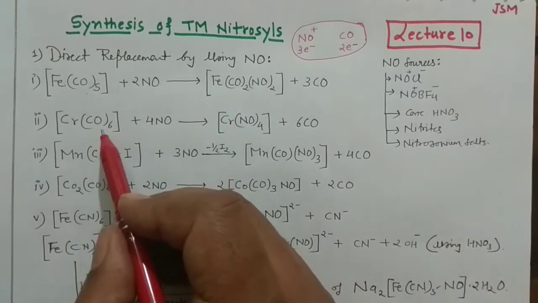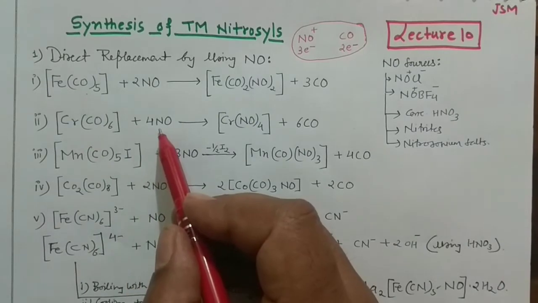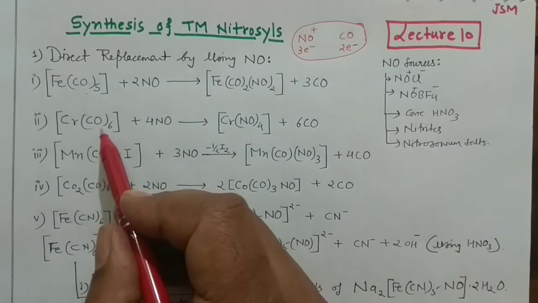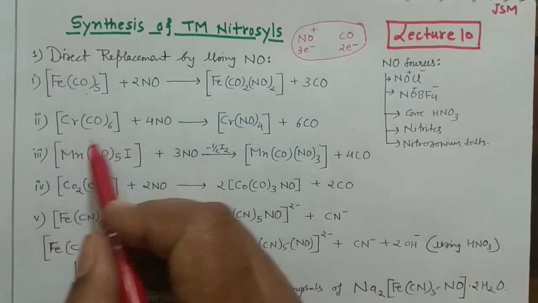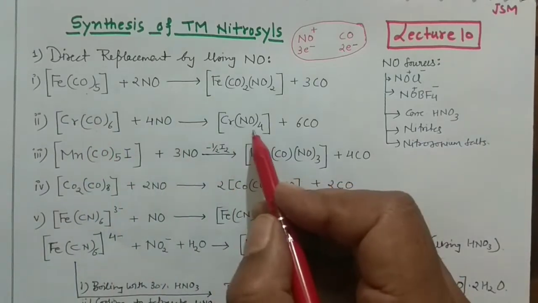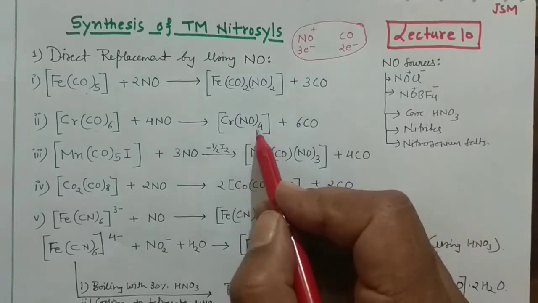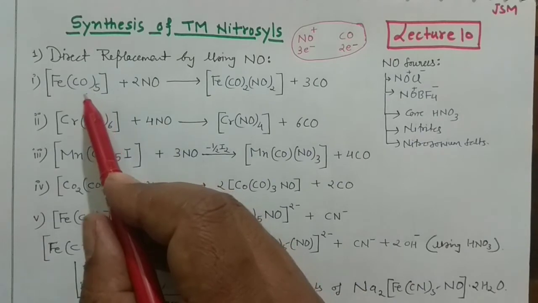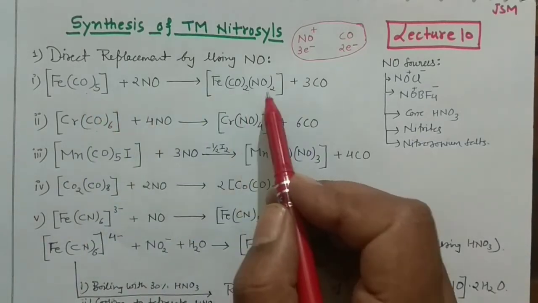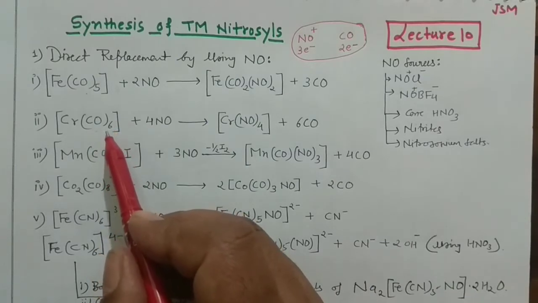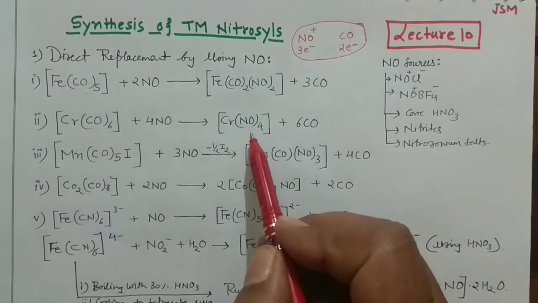And this is your second reaction, where hexacarbonyl chromium reacts with 4 NO. When it reacts with 4 NO, you can see the hapticity is going down. Here chromium is connected with 6 carbonyls, so hapticity is 6. But here chromium is connected with 4 NO, that means the hapticity is 4. In the previous case you have seen the hapticity changes from 5 to 4. Right, 2 to 4 ligands are connected. Here also you are observing that hapticity is changing from 6 to 4.